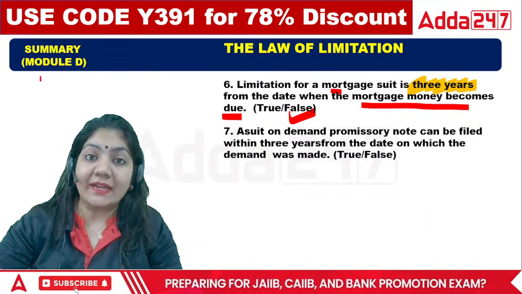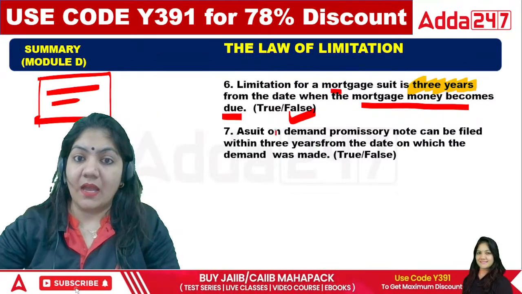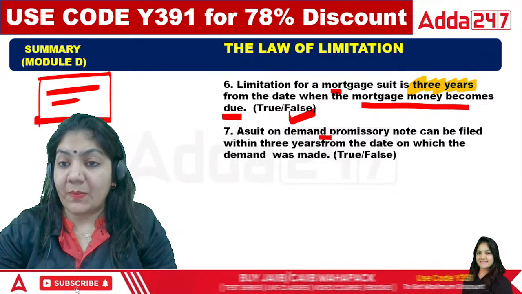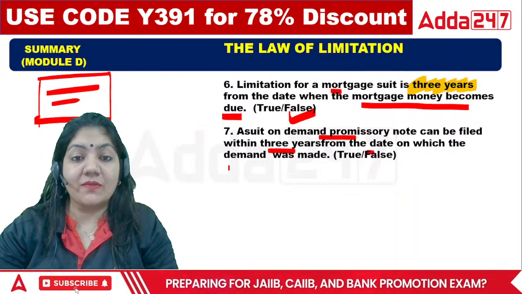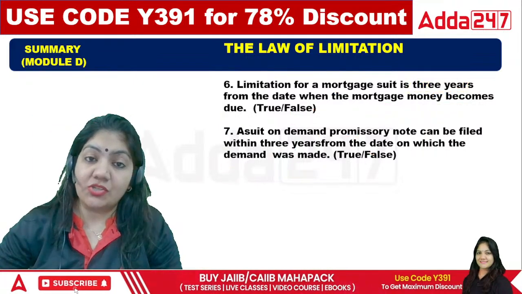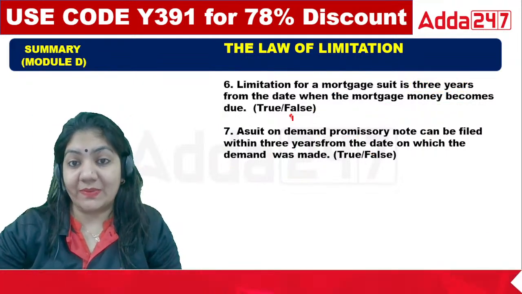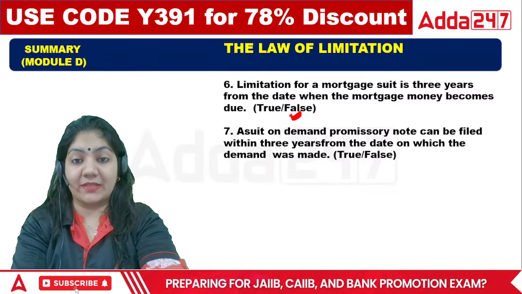In the Limitation Act, in the paid class, I have just given you the chart. Just remember that chart. A suit on demand promissory note can be filed within 3 years from the date on which demand was made. So class, you can see that the question from the table has been asked here.